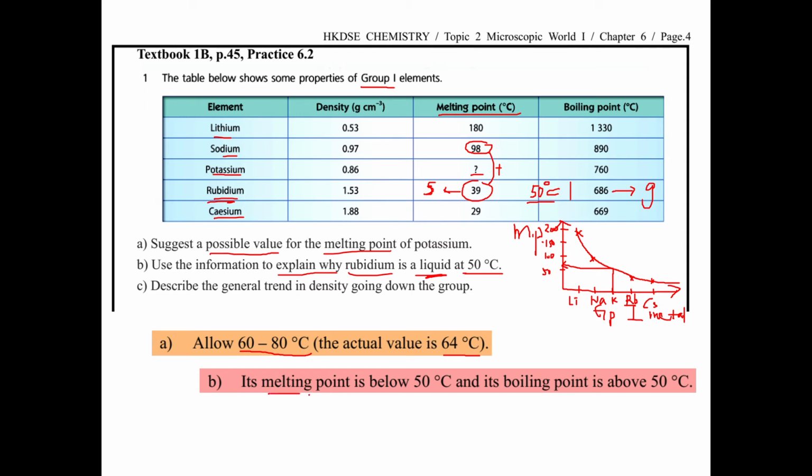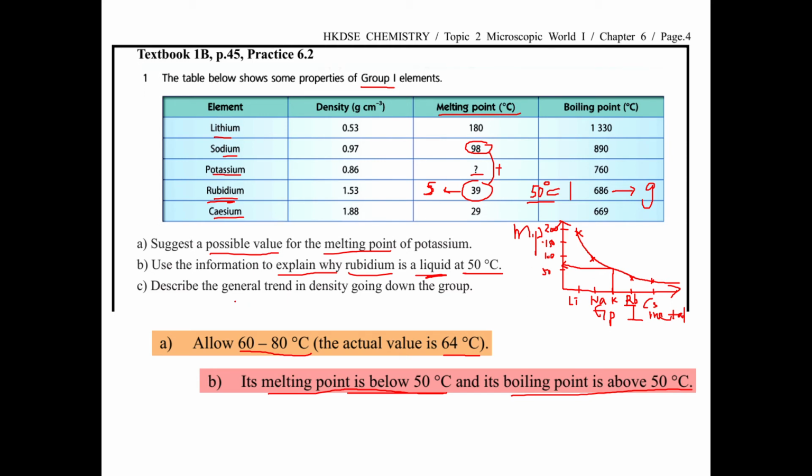So this is right: melting point below 50, and boiling point above 50. So that's why it is a liquid. Or you can say 50 is just in between the melting point and boiling point, so it is a liquid.